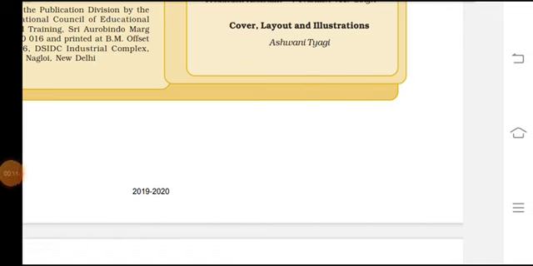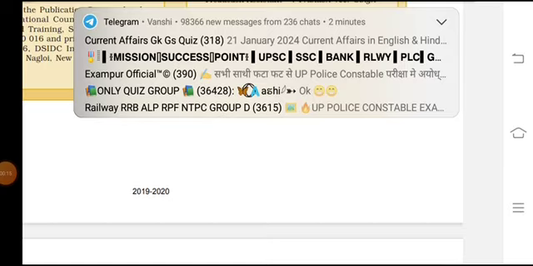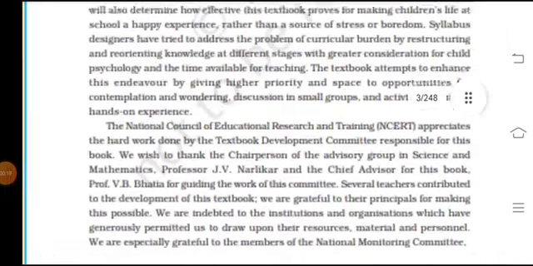Hello everyone, we have to discuss the class 7th NCERT science questions, chapter number 1.